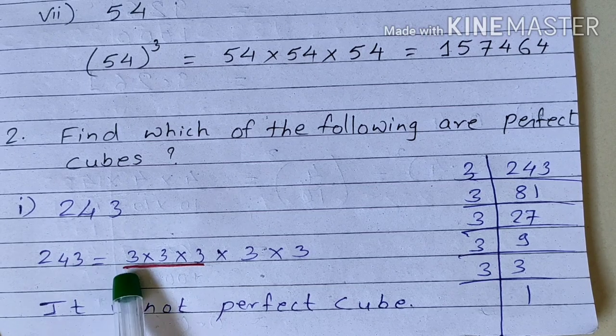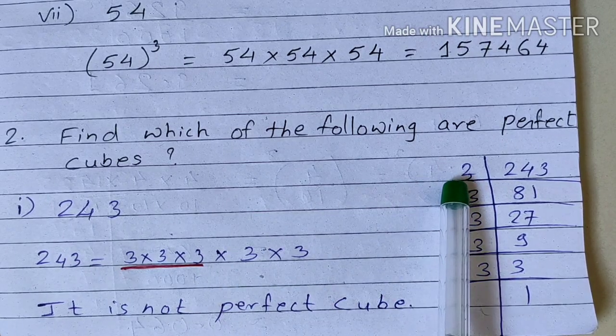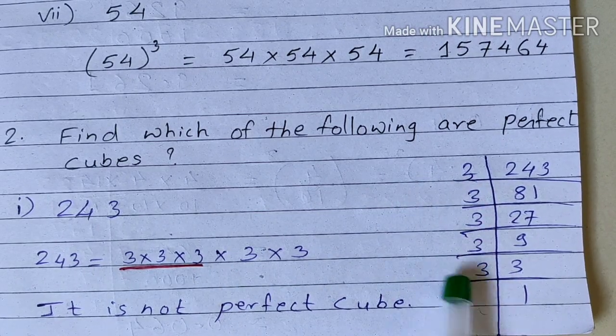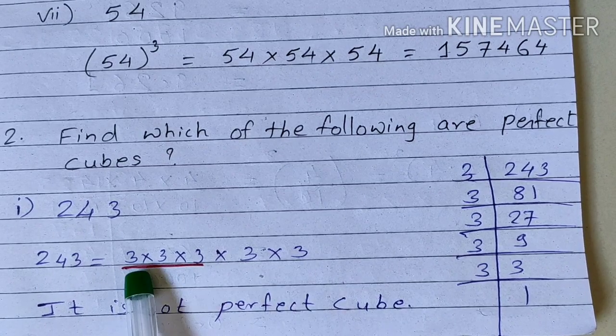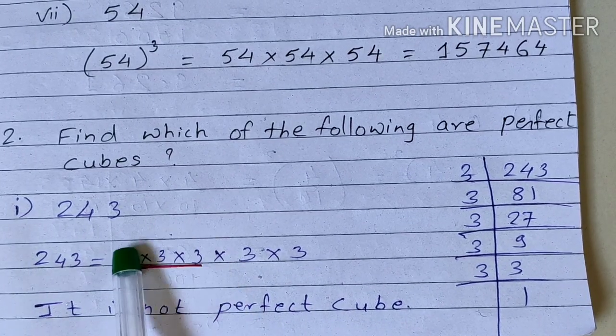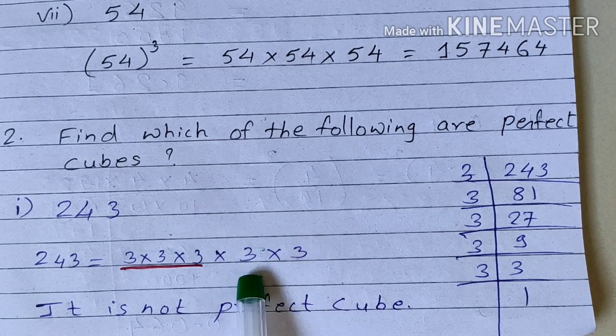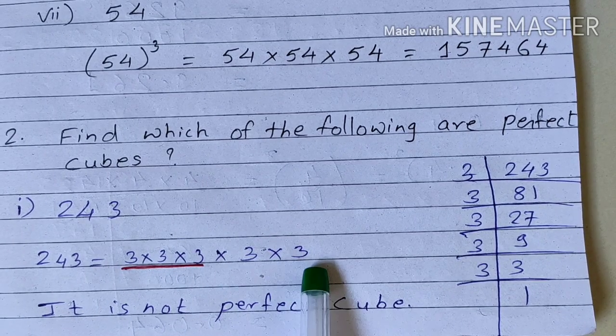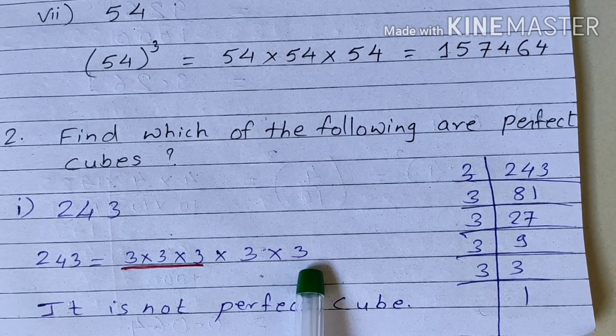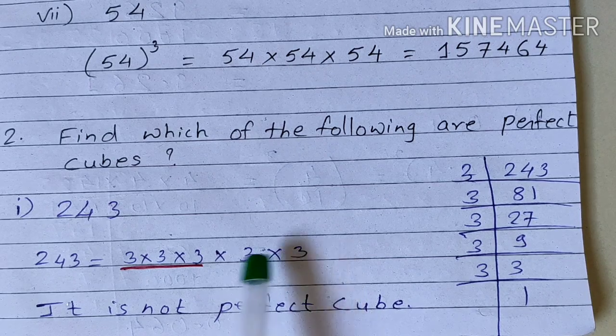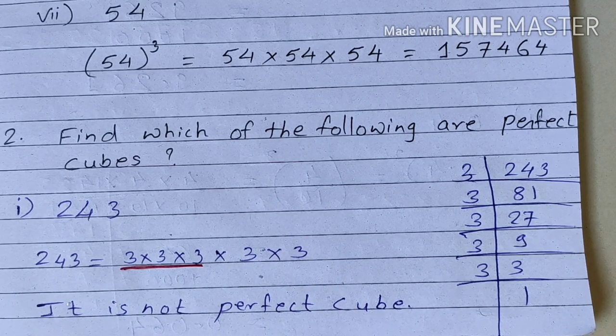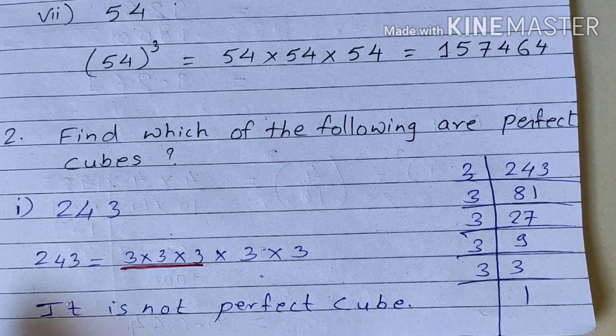So that means how many times is 3 there? 1, 2, 3, 4, 5. 5 times 3. Since there is one triplet of 3 and the rest does not form a triplet, correct? Therefore it is not a perfect cube. Understood? Okay.